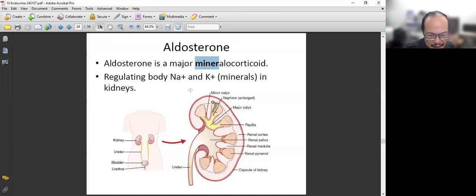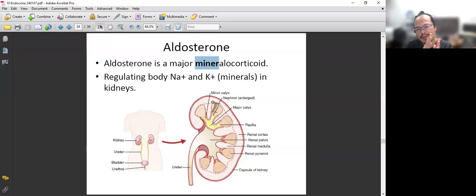They will act on the kidney. The same picture as we showed earlier, that the kidney will have urination. This kidney produces urine, and before we pee it out, aldosterone acts on it to regulate sodium. Basically, it will reabsorb sodium and secrete potassium into the urine. Salt is important to our body because we have a lot of sodium control channels, and potassium is also important.